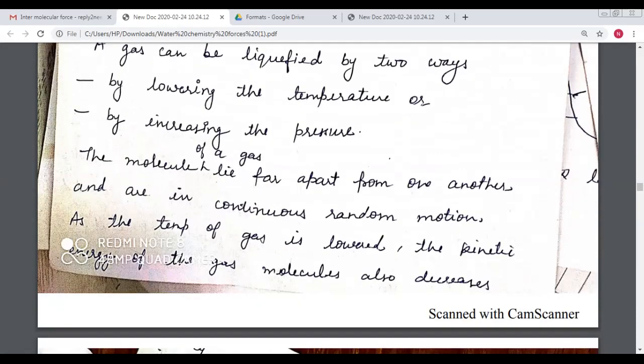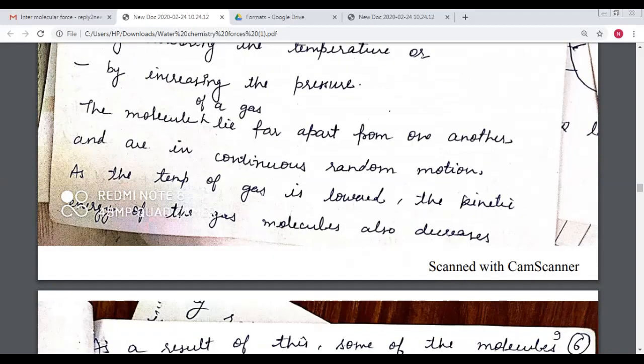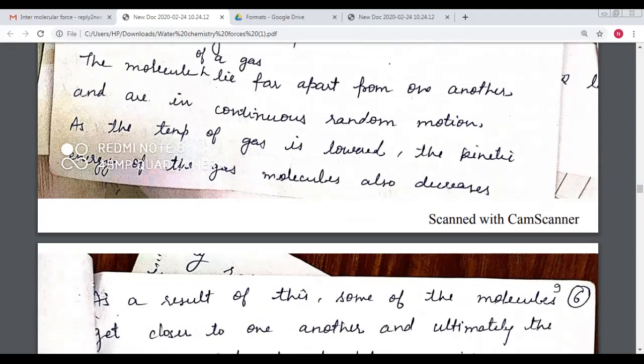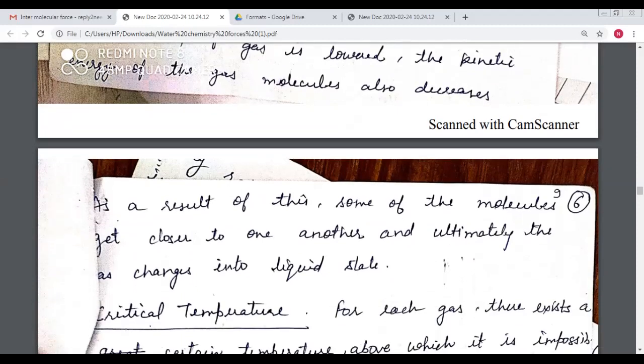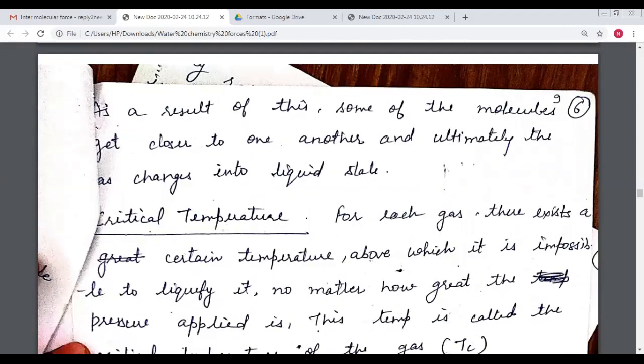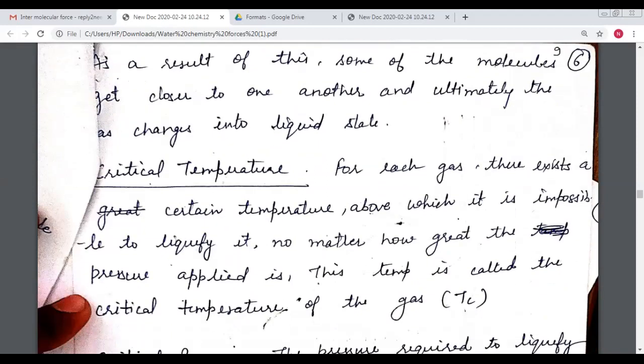First is by lowering the temperature, or second is increasing the pressure. These two methods, as we know, lowering the temperature or increasing the pressure, make the molecules of a gas lie far apart from one another and be in continuous random motion. As the temperature of the gas is lowered, the kinetic energy of the gas molecules also decreases. As a result, some of the molecules get closer to one another, and ultimately the gas changes into the liquid state.